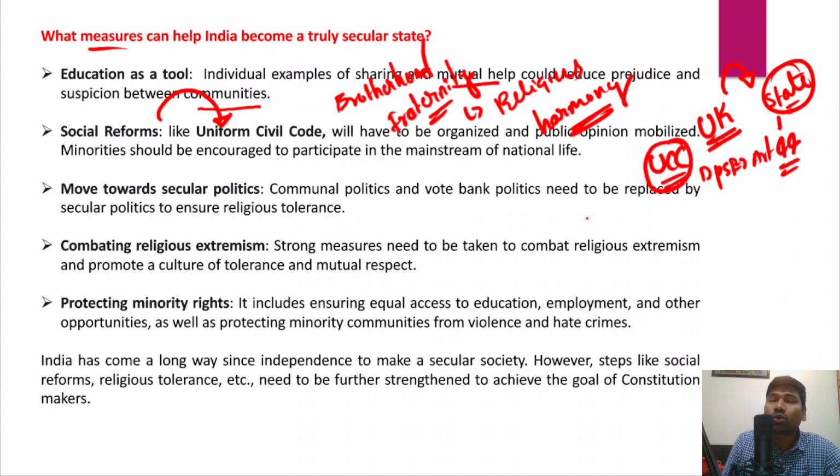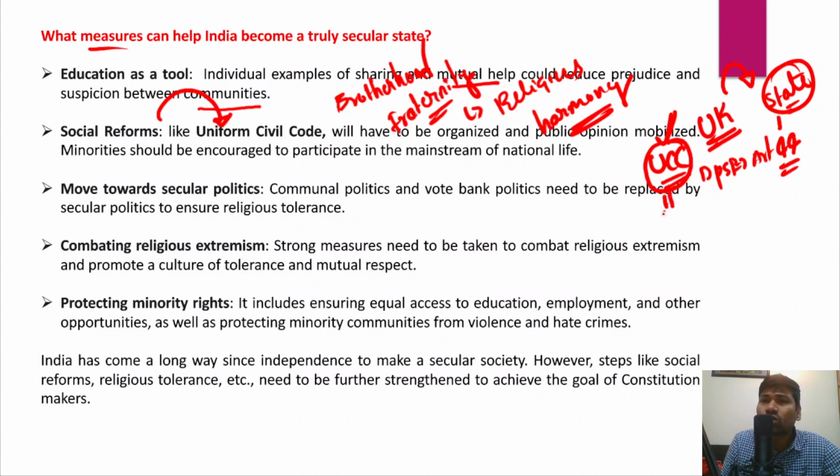A uniform civil code essentially means this: the diversity of India has been recognized by the Indian Constitution. Because of that, to govern their personal matters, different religions have different laws existing. But a uniform civil code means a uniform law that governs the personal matters of people belonging to all religious communities, right? So that is known as a uniform civil code.